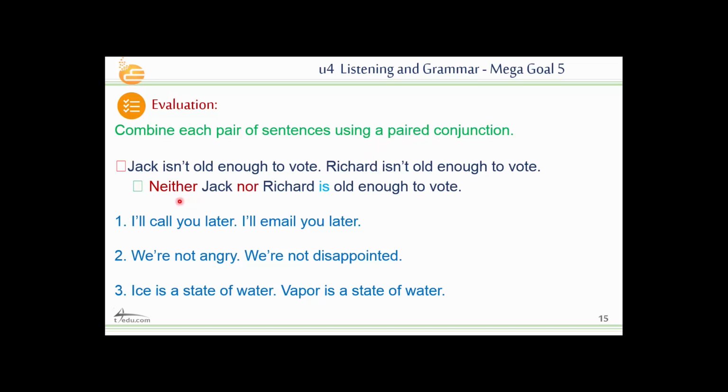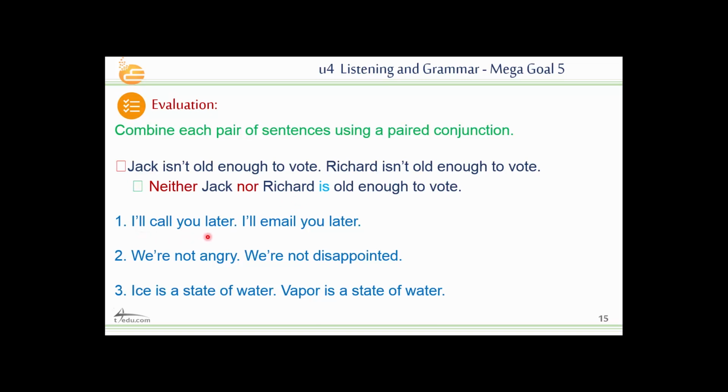Here I can use what? Neither nor. Why do I use neither nor? Because the sentence is negative. Jack isn't old enough, and also Richard isn't old enough. So here it's negative. The appropriate conjunction that I have to use here is neither nor. Neither nor indicates the negative meaning. So, neither Jack nor Richard is old enough to vote. I use is because here Richard is singular, right? Richard is singular.